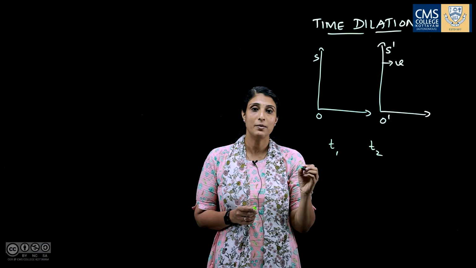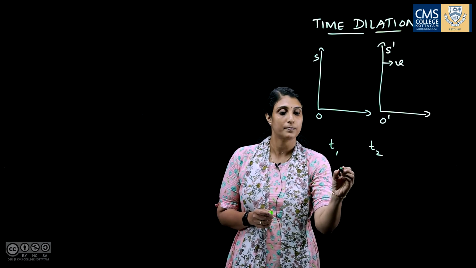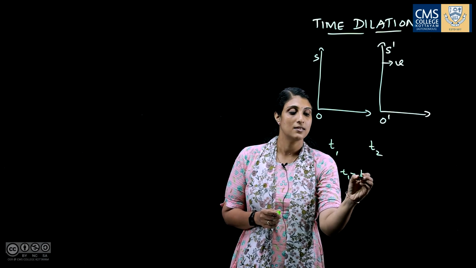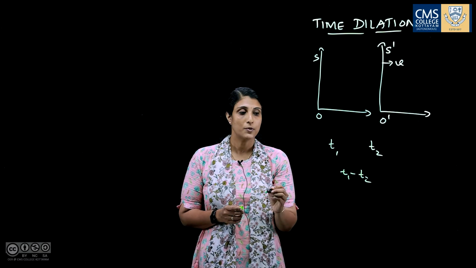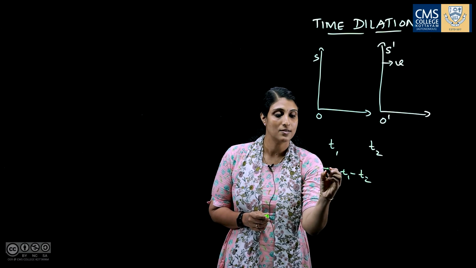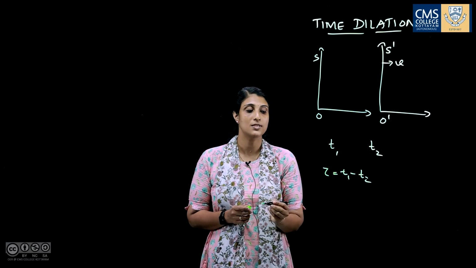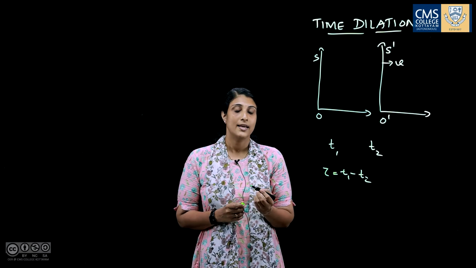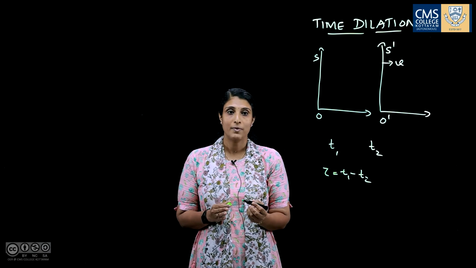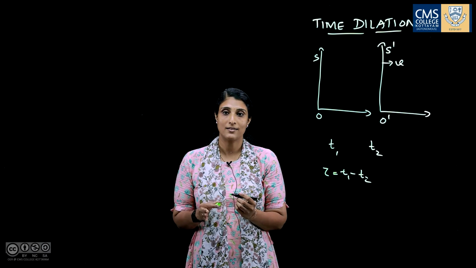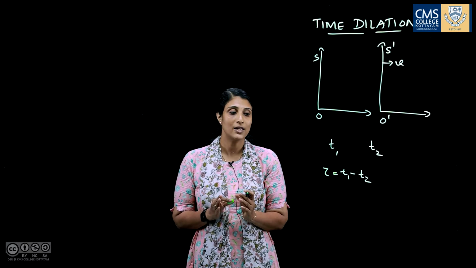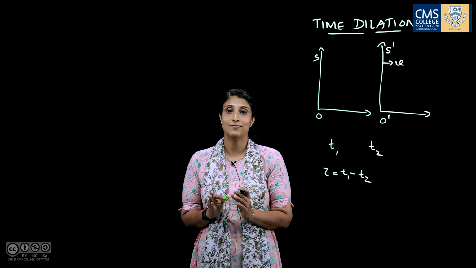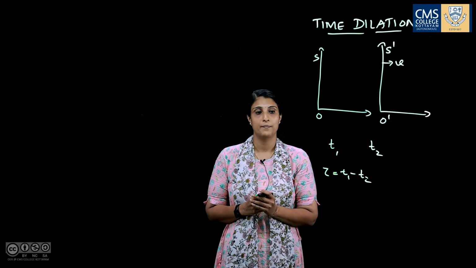Then the time interval between the two events is T1 minus T2. Suppose the time interval is denoted as tau, that is, tau equals T1 minus T2. The events occurred in the S frame and the clock is situated in the S frame, so the time interval noted by the clock in S frame is the proper time interval.